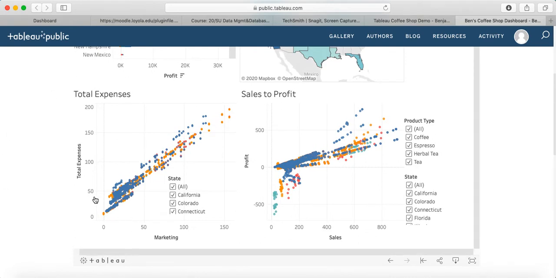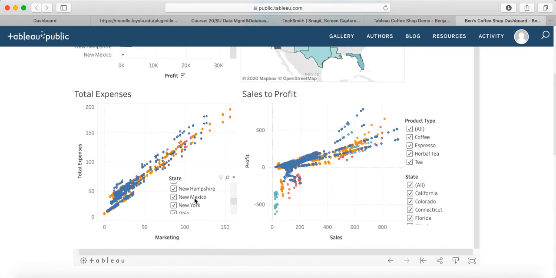I created a total expenses function to marketing, and as you can see, the trend is upwards. I didn't include any trend lines because it seems quite clear that as you spend more on marketing, your total expenses will rise because you're spending more money on marketing. But I specifically wanted this worksheet because we're able to filter out states and take a look into specific states as we choose.